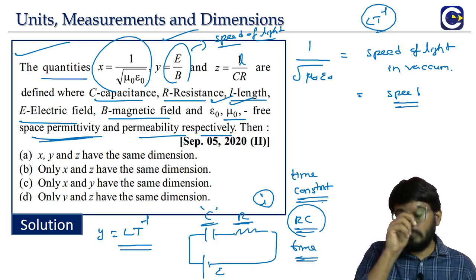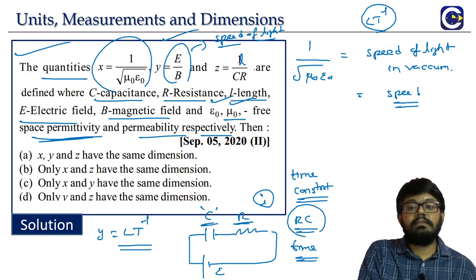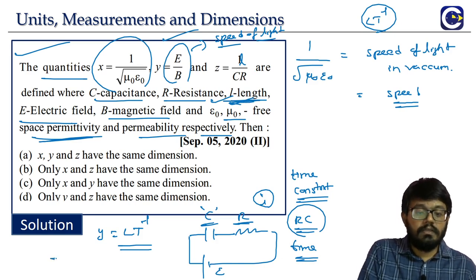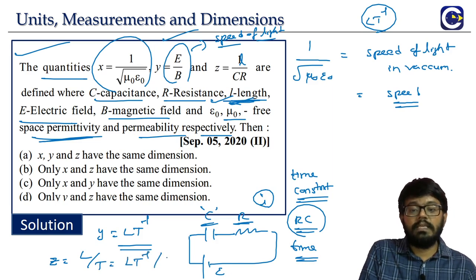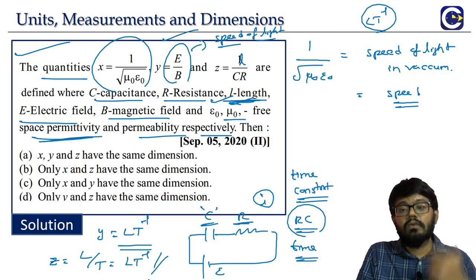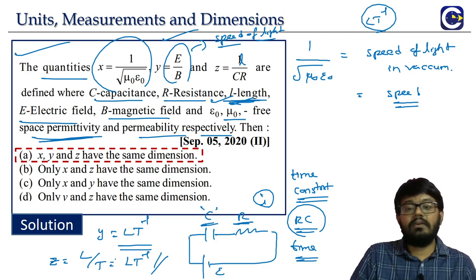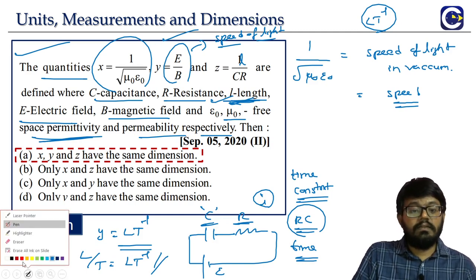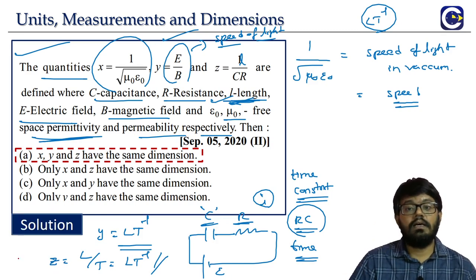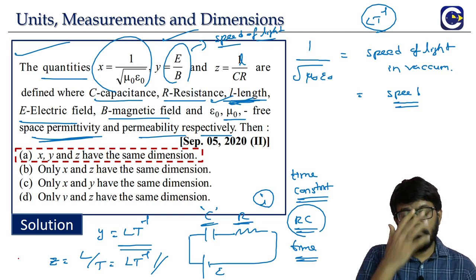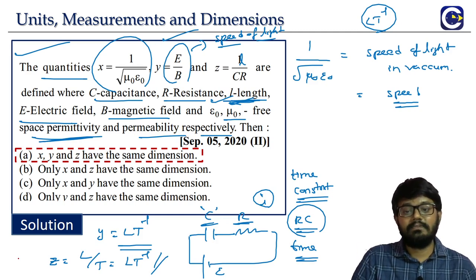Now look at that Z. What is Z? L by CR. In this, what is L? L represents the length. Means Z will be what? Length by time, isn't it? What is it? This is also what? L t power minus 1. So what is the conclusion? X, Y, Z all are having the same dimensions. Okay. So again here, what is it that we did? We have taken the help of some relations between the quantities that we will see in the subsequent chapters. Means the electrodynamics and magnetism, right? Only in those chapters we will be able to see all these relations.